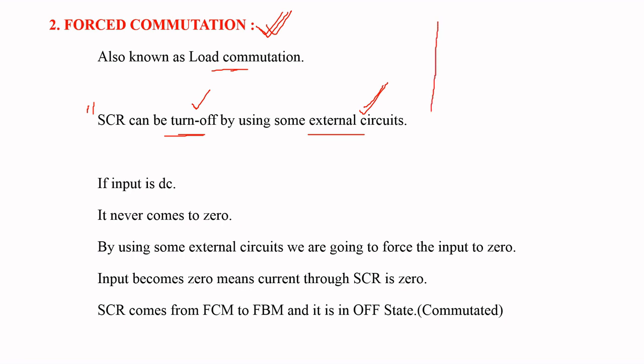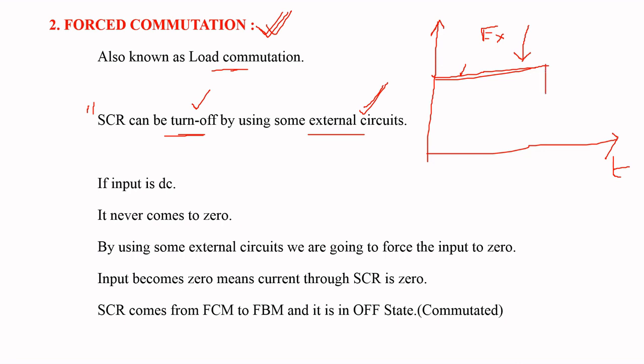The concept of forced commutation is very simple. If input is DC, this is the DC input waveform. This DC input waveform never comes to 0, means the magnitude of DC input is constant with respect to time. If we want to make this DC input 0, we have to use some external circuits, by which we force this input to 0.